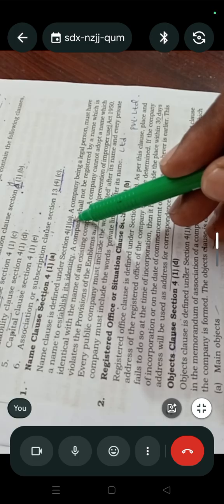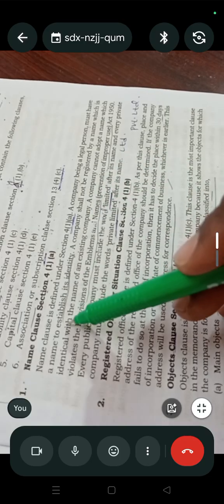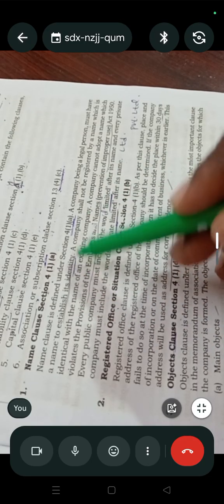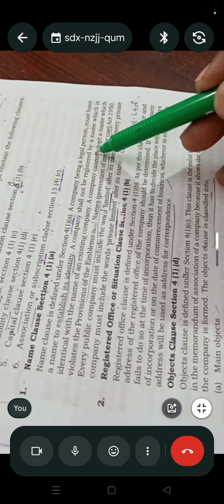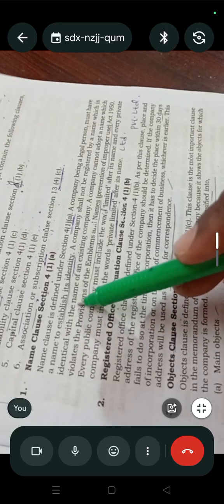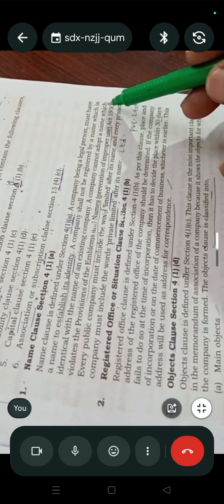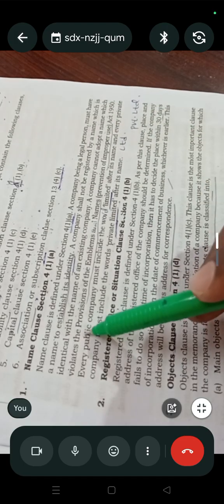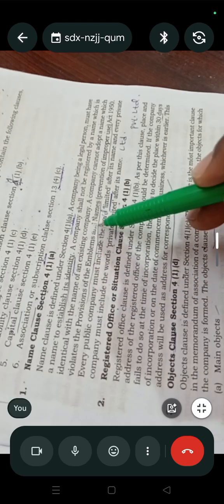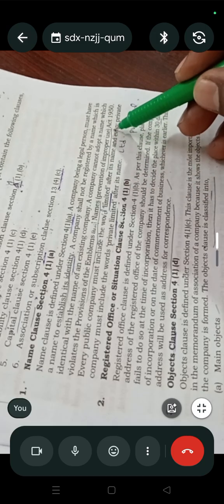Name clause is defined under Section 4(1)(a). A company being a legal person must have a name to establish its identity. A company shall not register by a name which is identical with the name of an existing company. A company cannot adopt a name which violates the provisions of the Emblems and Names Prevention of Improper Use Act 1950.